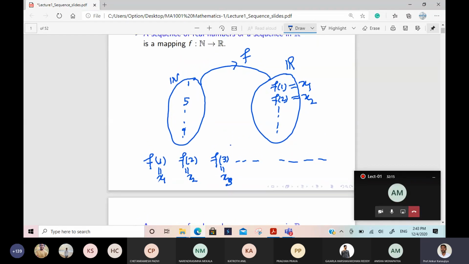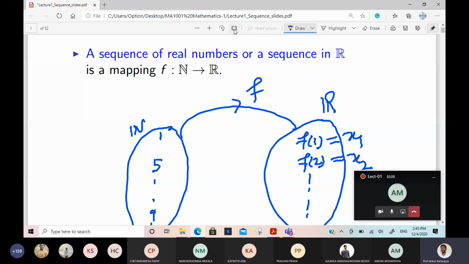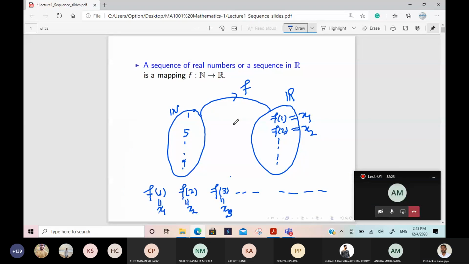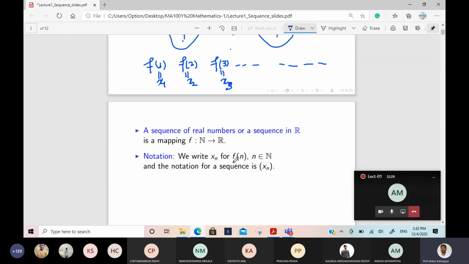To represent this sequence in a different notation, not in the form of a function, we can write xn for fn, like x1 for f1, x2 for f2, x3 for f3. Similarly xn for fn, n belongs to the natural numbers.